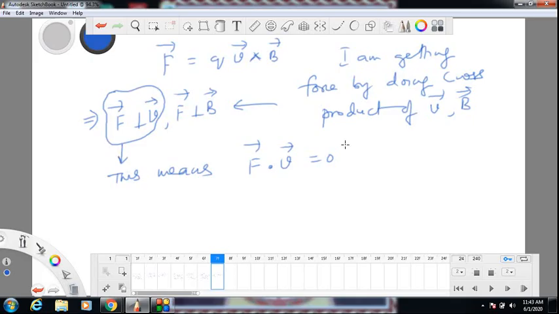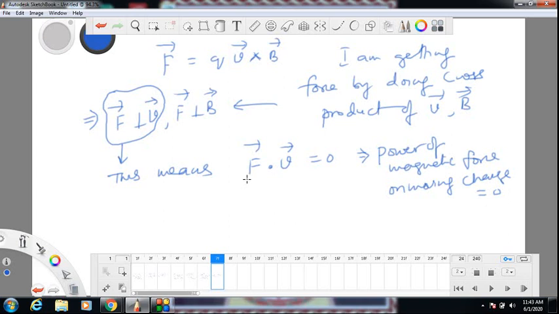Already here I am saying power of magnetic force on moving charge is 0, because F dot V gives you power of magnetic force on moving charge. F dot V is power, instantaneous power.